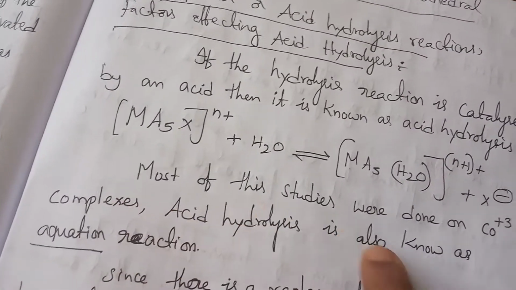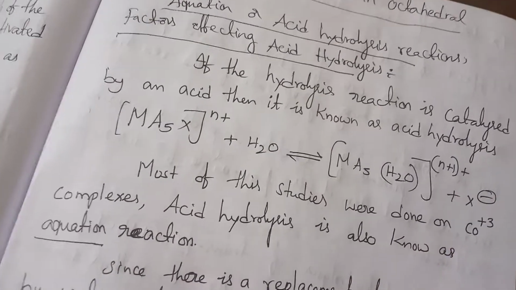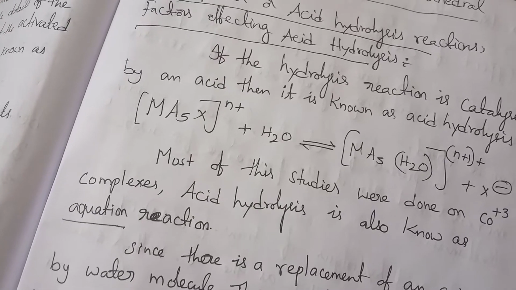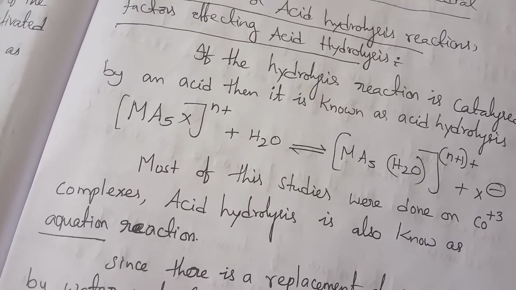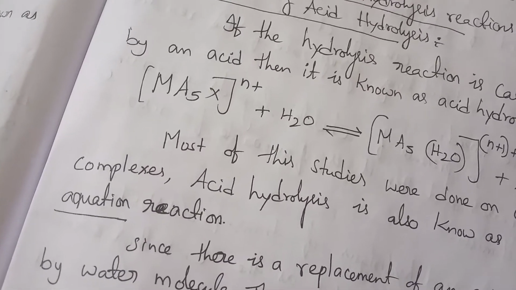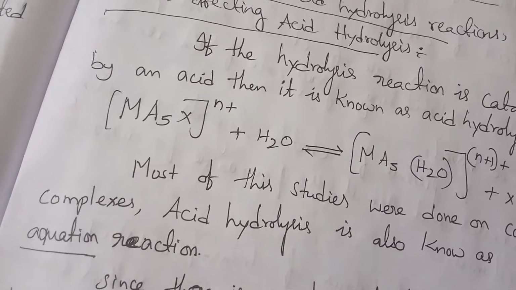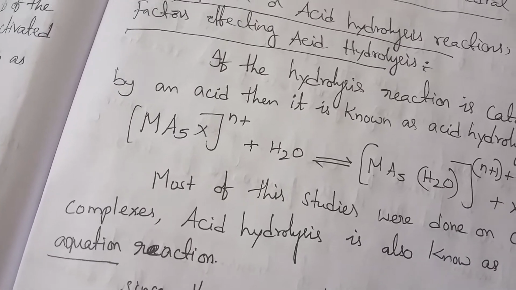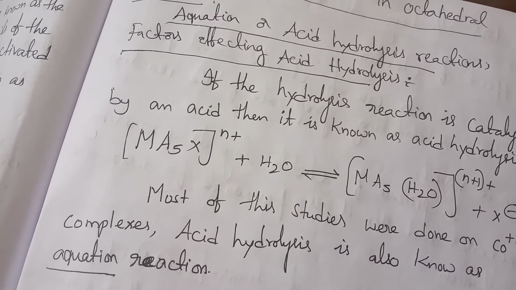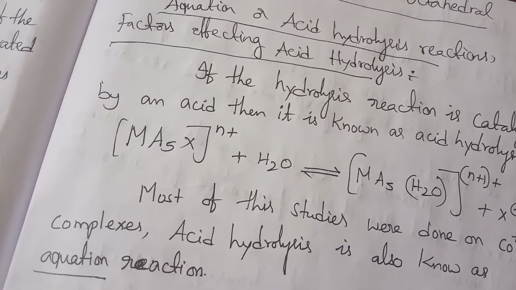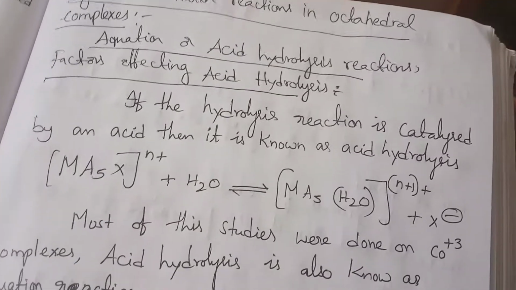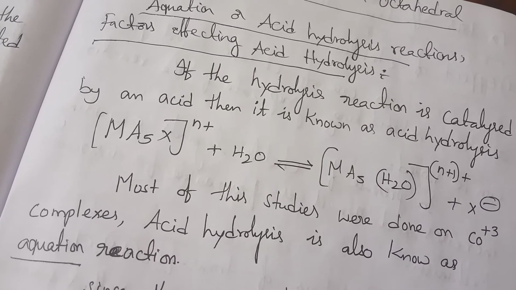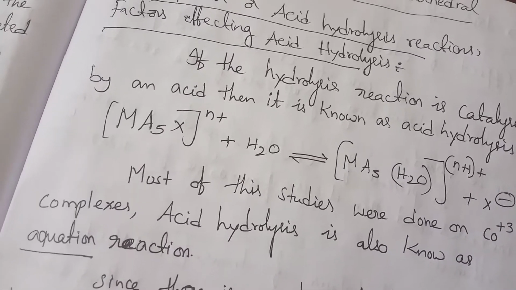Most of the studies have been done on cobalt plus 3. Many scientists have studied the cobalt plus 3 complex, which is well known for explaining acid hydrolysis reactions or aquation reactions. The ligand substitution reactions of octahedral complexes are well studied in cobalt plus 3 complexes, explained by acid hydrolysis and base hydrolysis.